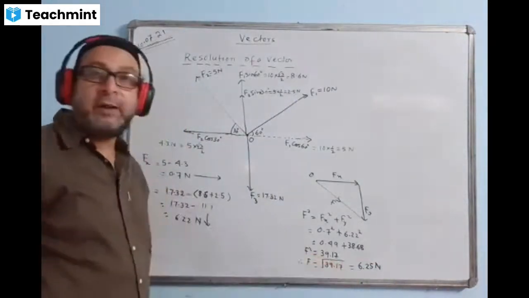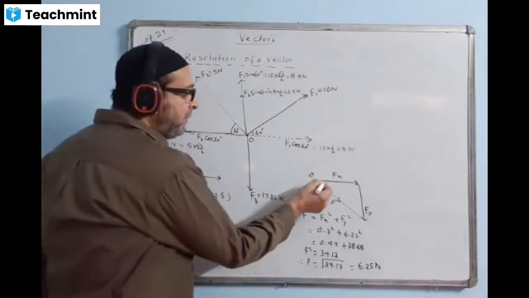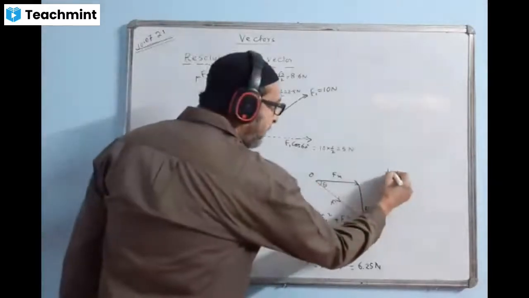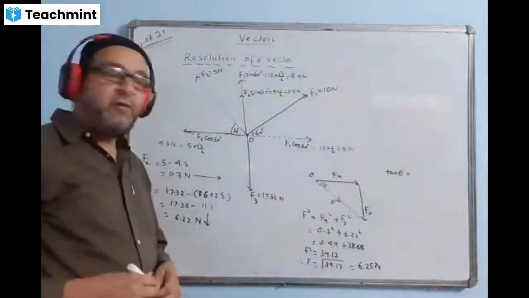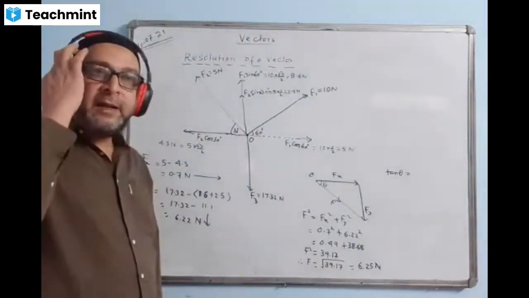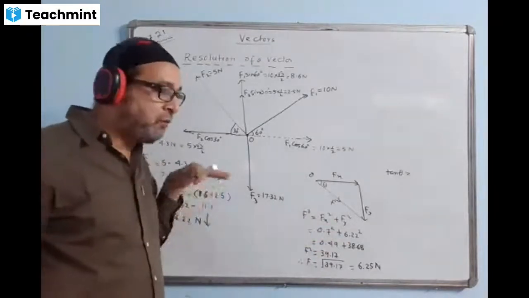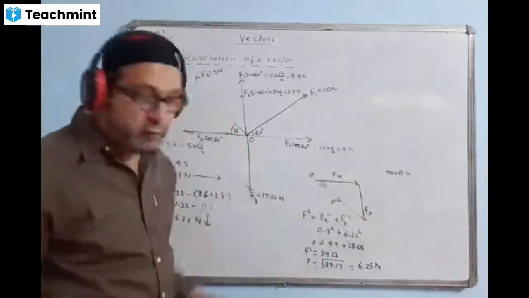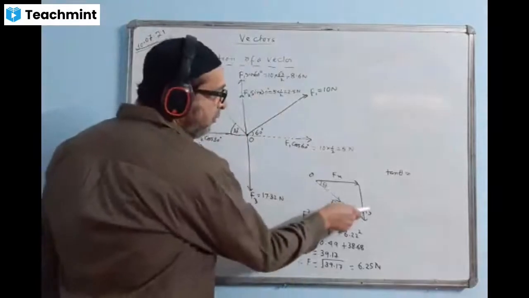This is the magnitude. And what about the direction? We'll find this angle, maybe theta angle. This will give the direction value. Now for the direction we are finding tan theta. If the question asks what is the magnitude of the force, we say this much. And in what direction will that be acting? We are finding the direction of the total force. Net force will act in this direction. If the body has to move, the body will move in the direction of the force.